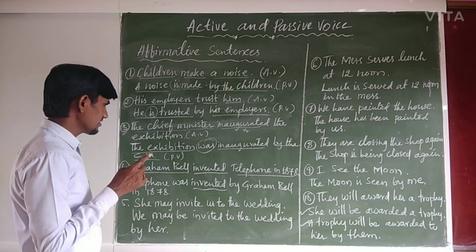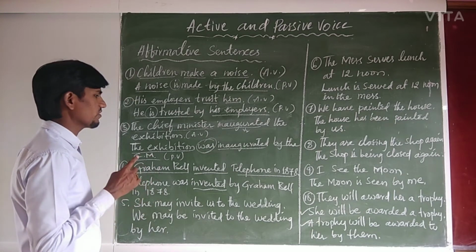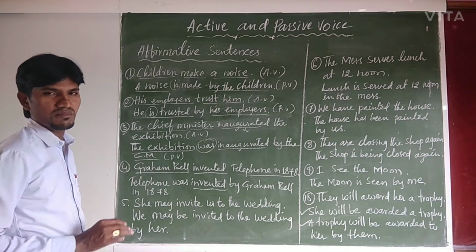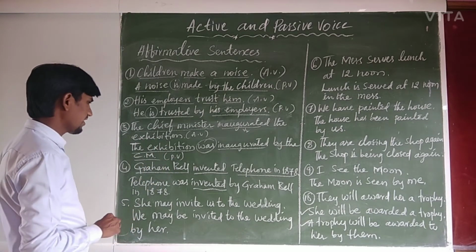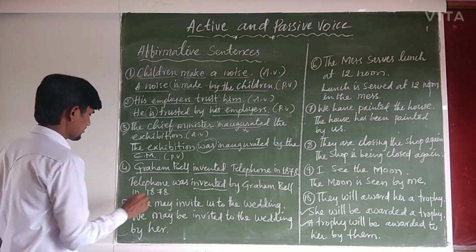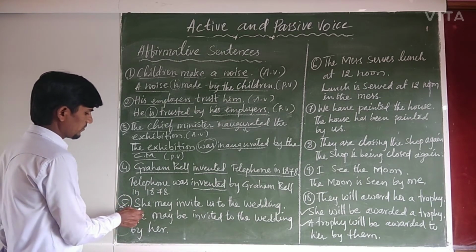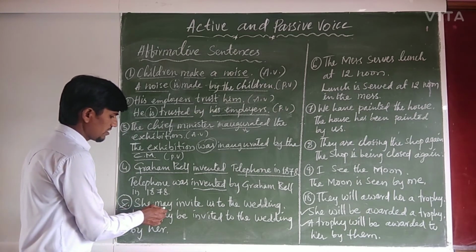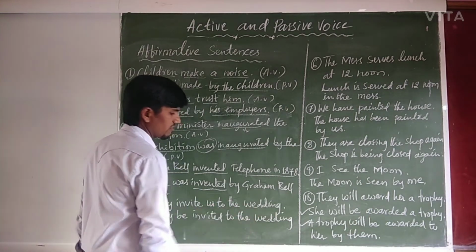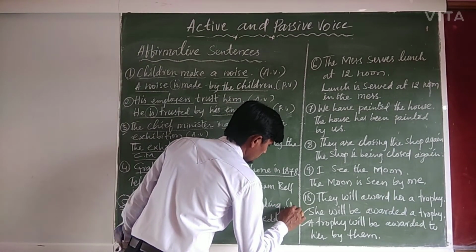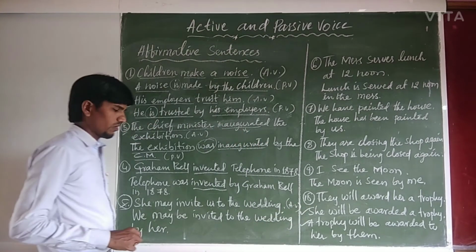In 1887, telephone was invented by Graham Bell, also can be written. Are you clear? So then next example is the fifth example. She may invite us to the wedding. She may invite us to the wedding is in an active voice.